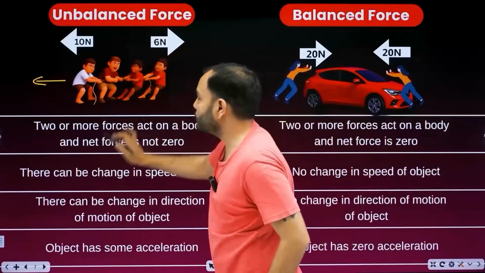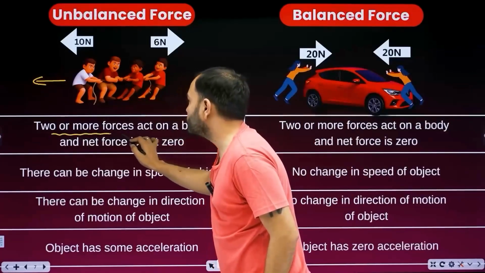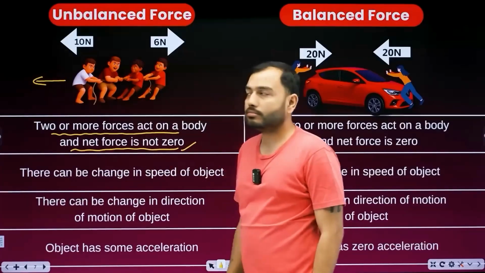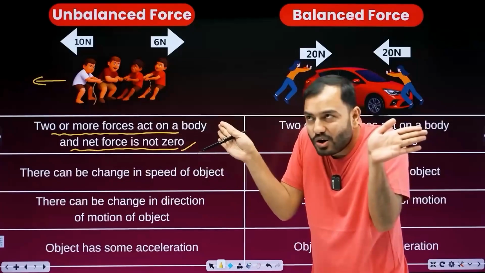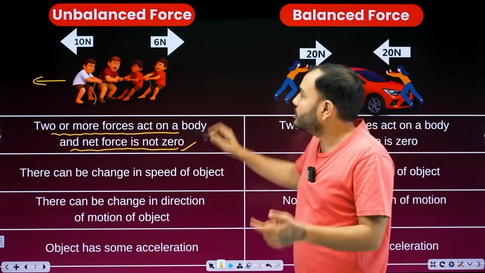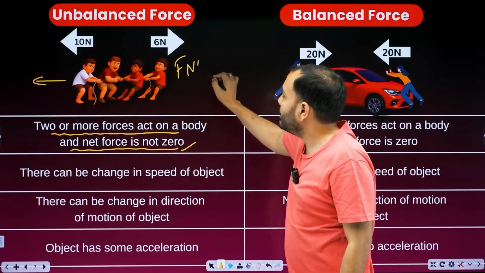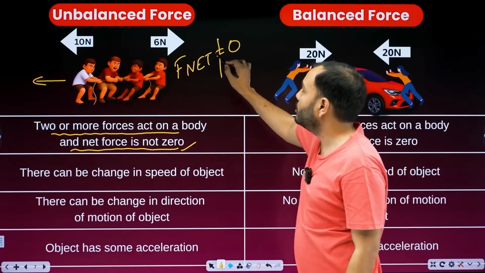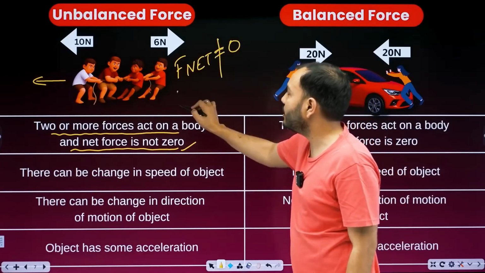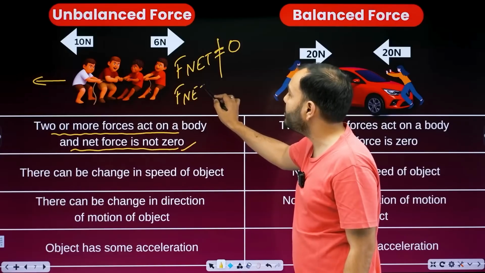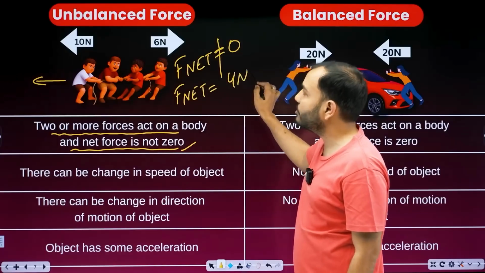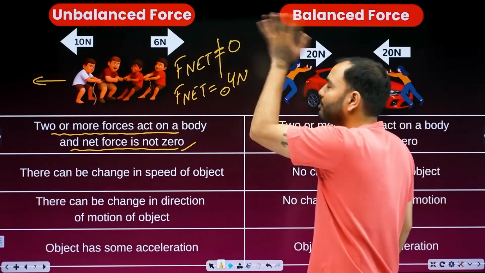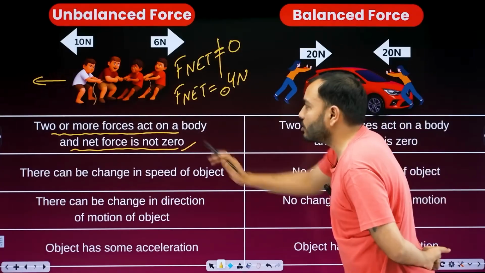Let's say, unbalanced forces: two or more forces act on a body and net force is not 0. Will the net force be 0? No, it is not 0. Tell me in this case, how much would F net be? Not 0. How much is F net here then? 4 Newton. That's right, 4 Newton. You can also write minus, it's your wish, because it's behind. So net force is not 0.